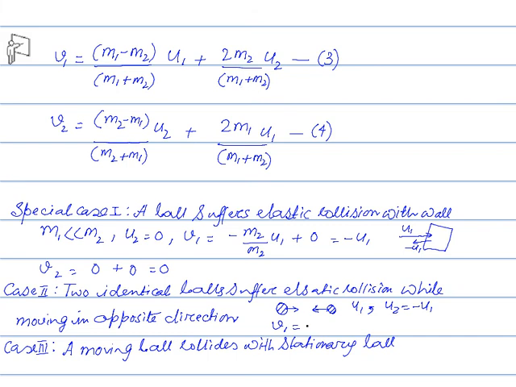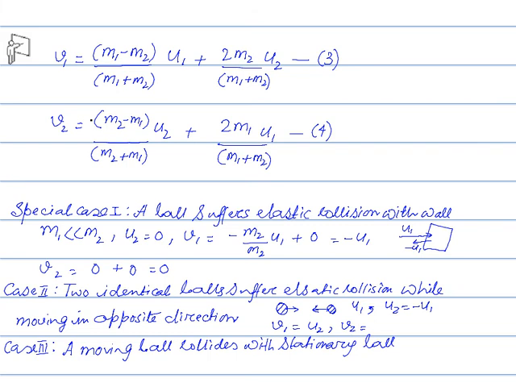So V1 equals U2. It means that the first ball after collision will attain the velocity of the second ball before collision. Similarly, V2 is the velocity of the second ball after collision.